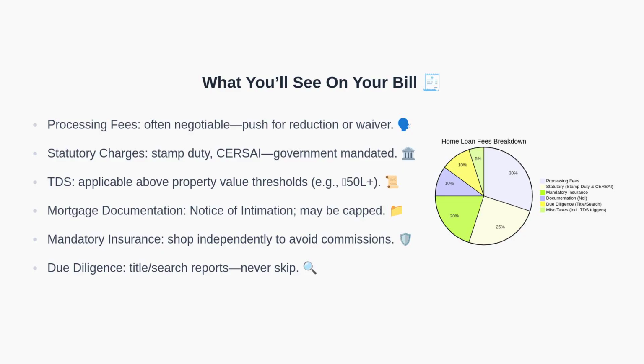TDS applies above certain property value thresholds, such as properties above about 50 lakh in some jurisdictions. Confirm the current rules locally. Mortgage documentation costs, including notice of intimation, may be capped or bundled depending on lender and state. Mandatory insurance protects the lender's interest. You can often shop for a cheaper, equivalent policy independently. Finally, due diligence costs for title and search reports are essential for legal safety and should never be skipped.